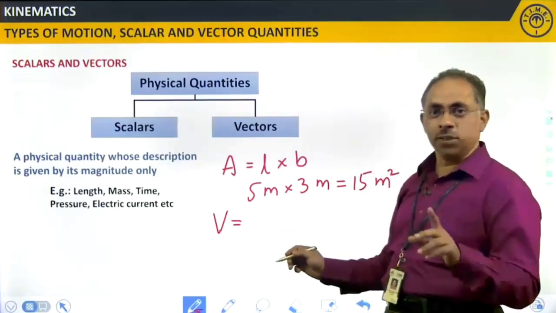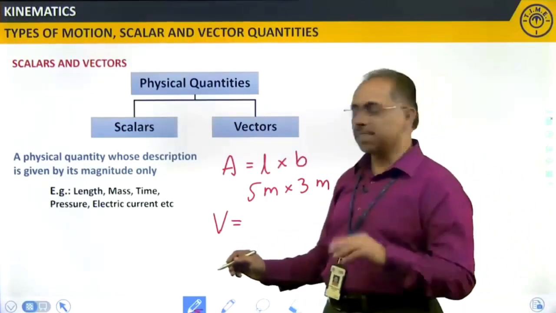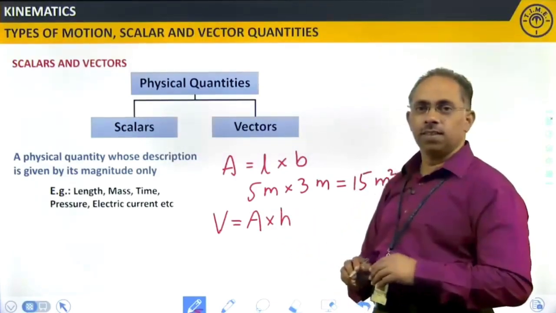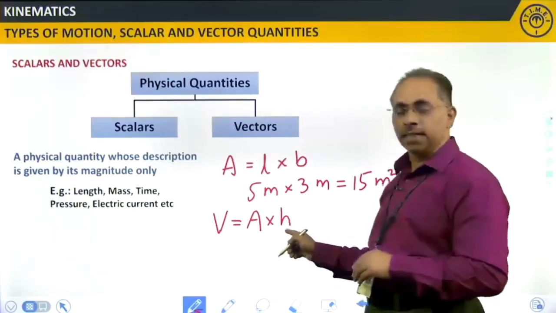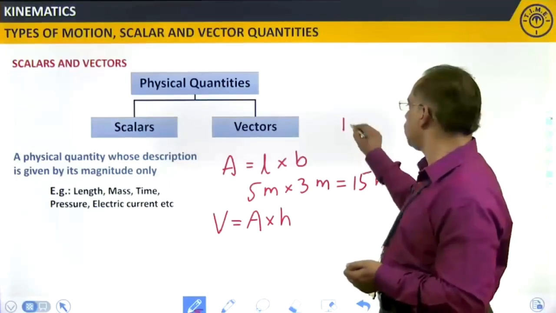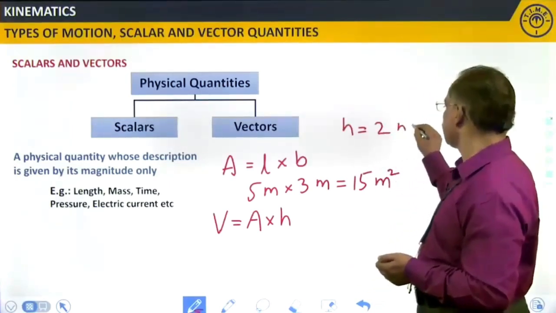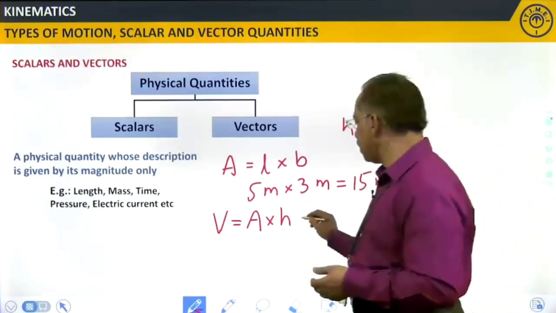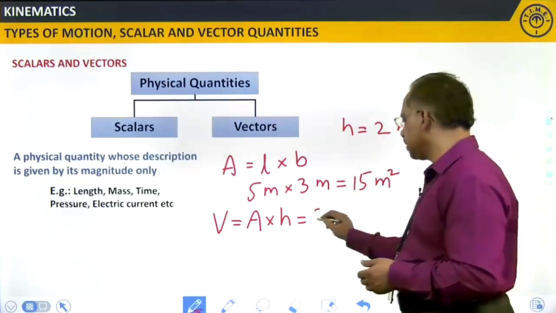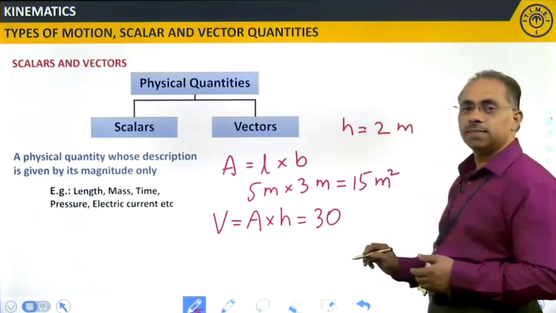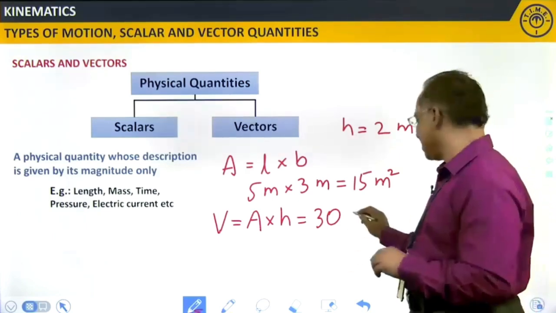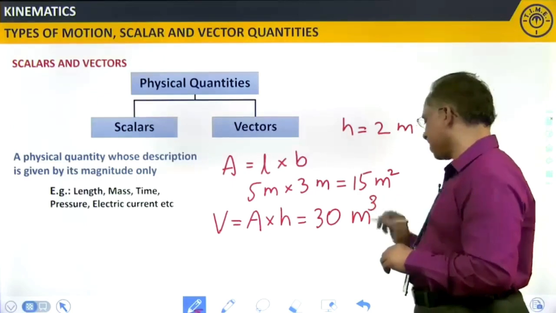Right, L into B into H, or else I can straight away write area into H. Suppose I take H is equal to 2 meter. Then what will be the volume over here? Area is already 15, so 15 into 2, that is 30. What will be the unit? Is it meter square? No, right? It is meter cube. Exactly.